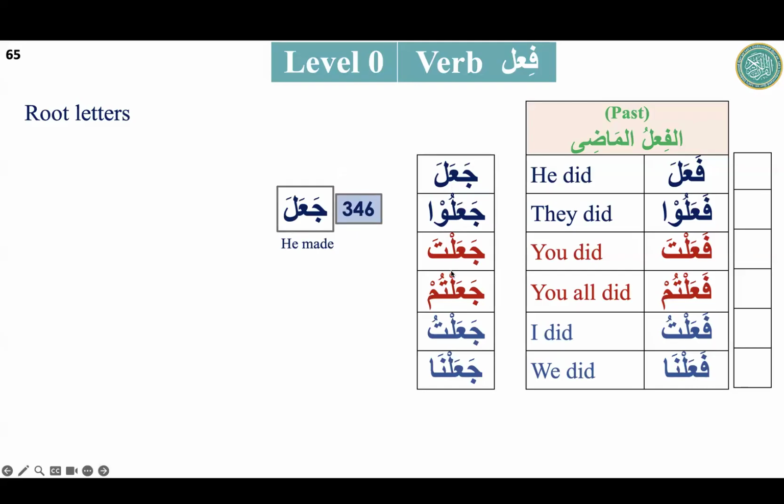But see here, the ending is always the same. U, ta, tum, tu, na. And from the ending sound, we will recognize the doer. He, they, you all, I, we.